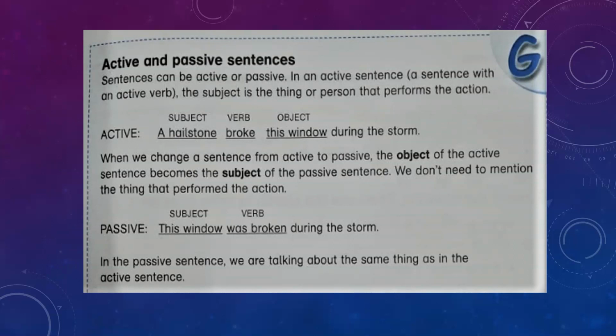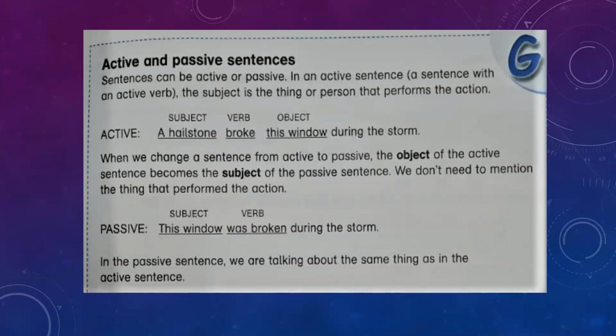When we change a sentence from active to passive, the object of the active sentence becomes the subject of the passive sentence, and we don't need to mention who is the doer or who is performing the action. Now the passive sentence is, the window was broken during the storm.